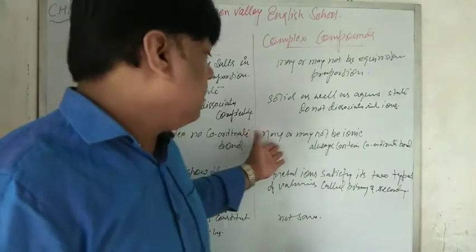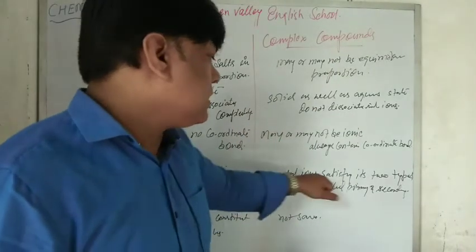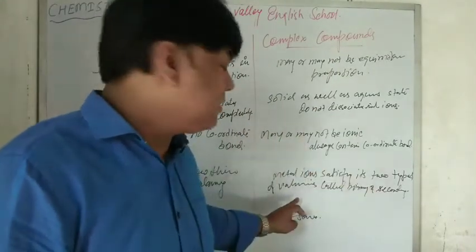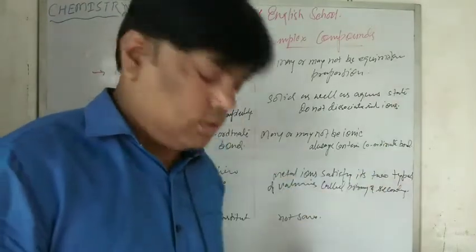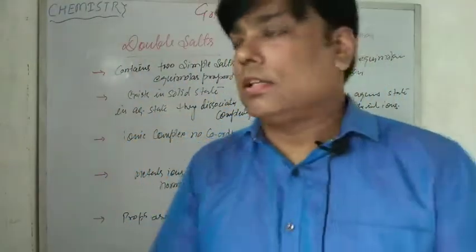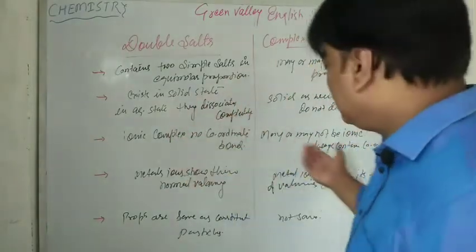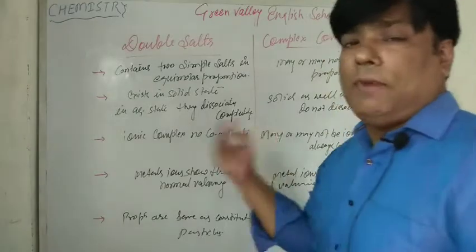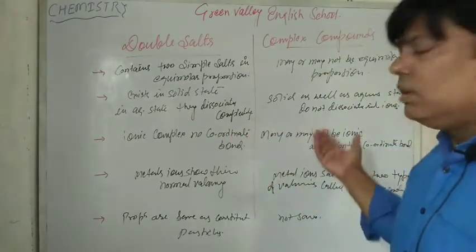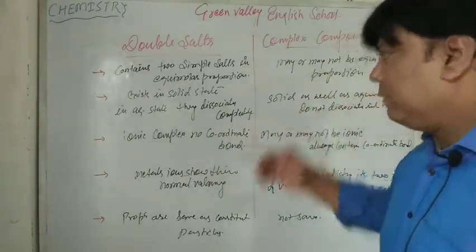Metal ions satisfy two types of valency, called primary and secondary. So in case of double salts, they have normal valency, but in case of complex compounds, they have variable valency, primary as well as secondary.